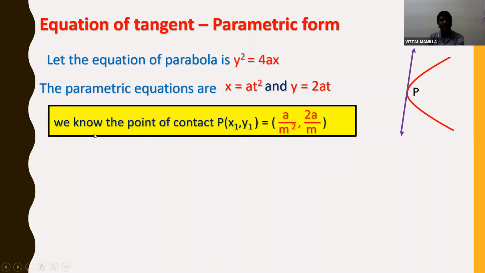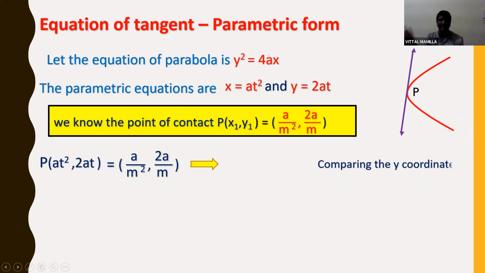Then what I can say is, we know the point of contact from before. We already found this. We know the point of contact P(x1, y1) is equal to (a by m square, 2a by m). Now P(at square, 2at) is equal to (a by m square, 2a by m). Both are the same, because in place of x1, y1 I am taking at square, 2at. So I can equate these.